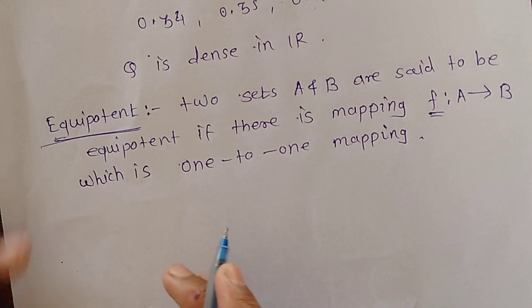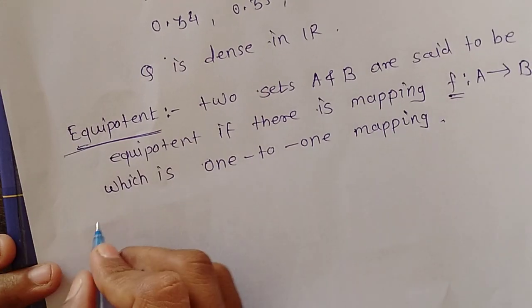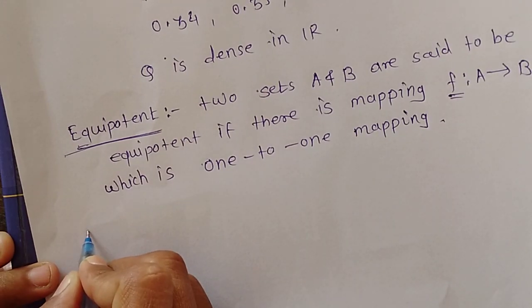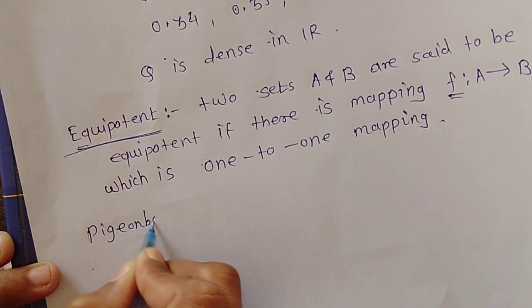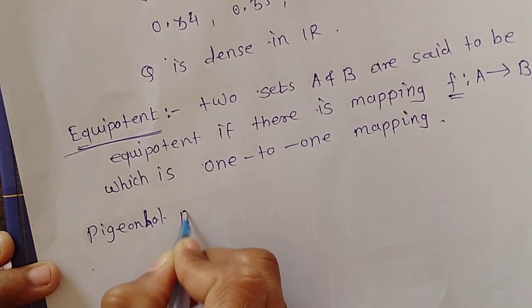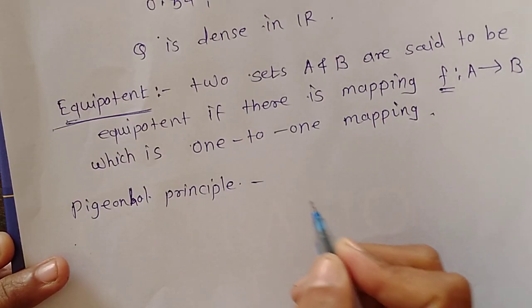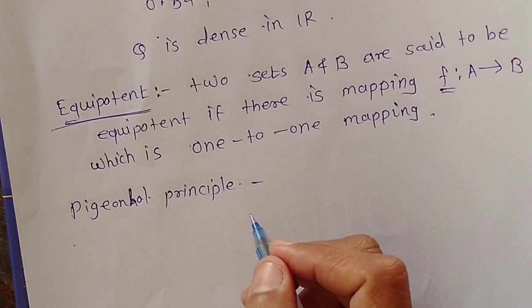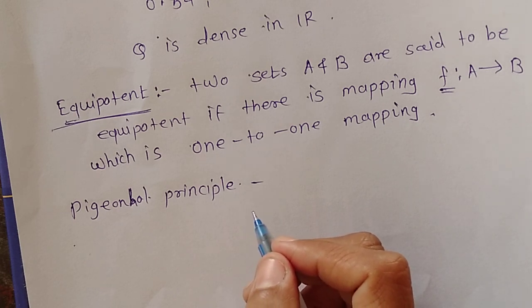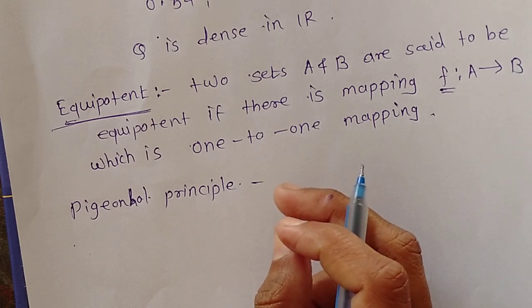Okay, so now next there is a principle which is called the pigeonhole principle. For any natural numbers n and m, the set {1, 2 and so on up to n plus m} is not equipotent to the set {1, 2 up to n}.